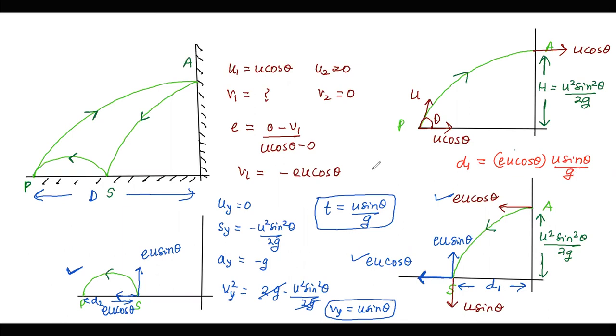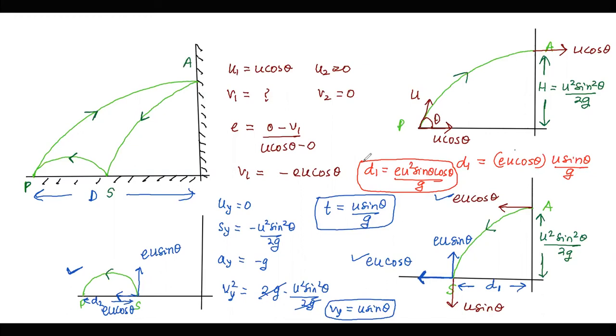So the value for d1 is turning out to be eu square sine theta cos theta by g. So this is d1 that we have calculated.